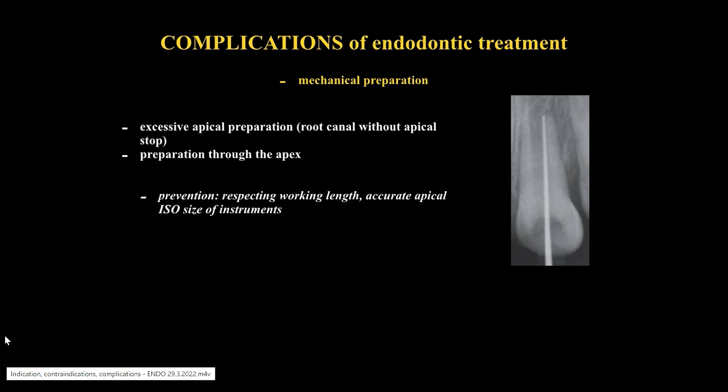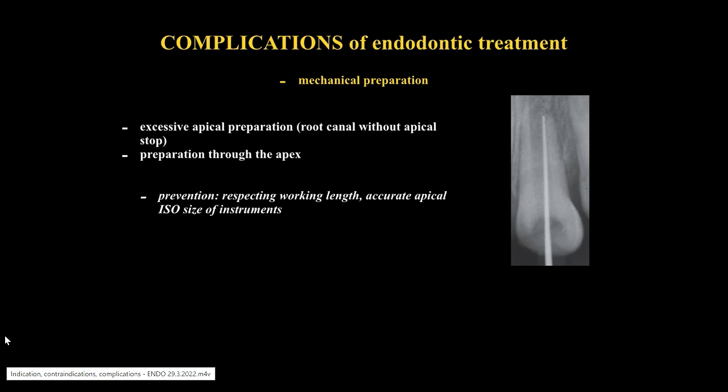Complication of mechanical preparation: excessive apical preparation, root canal without apical stop, and preparation through the apex. Excessive apical preparation can lead to another complication: a root canal without apical stop, which is much more difficult to fill. Usually, we use calcium silicate cements to obturate this kind of open apex teeth. Preparation through the apex of the tooth can irritate the periodontal area and can cause pain, inflammation, or post-operative sensitivity.